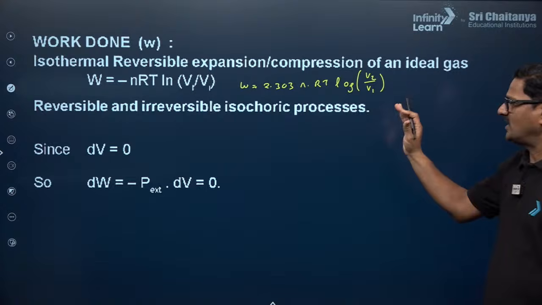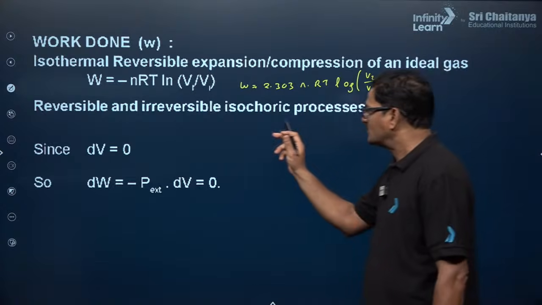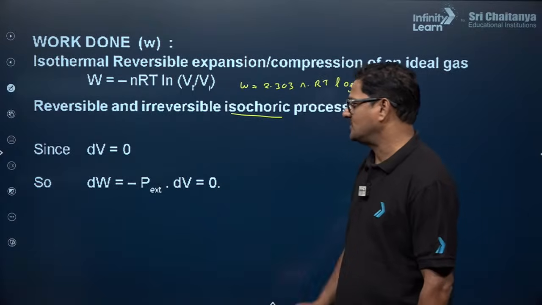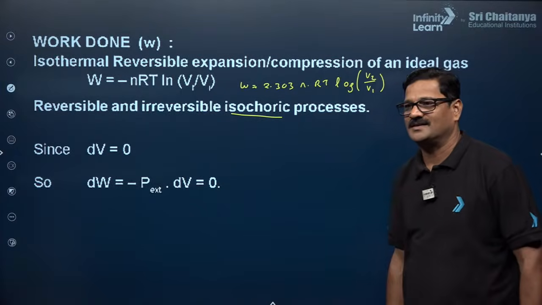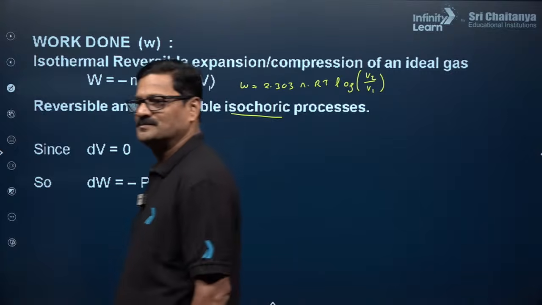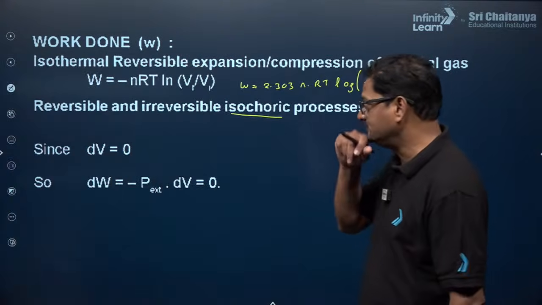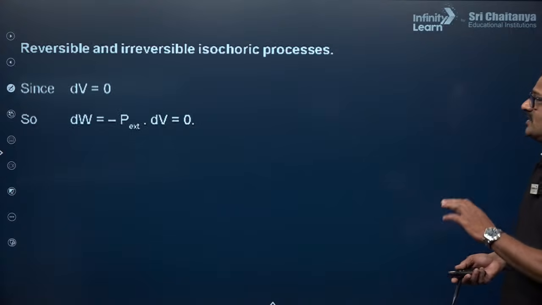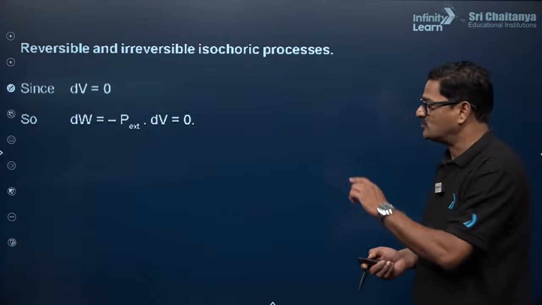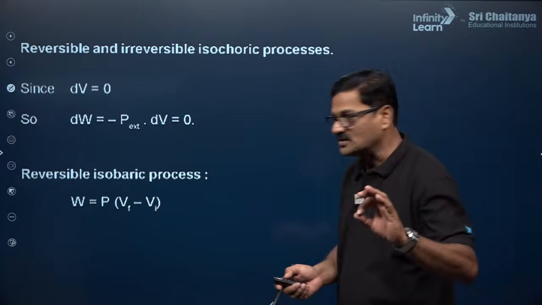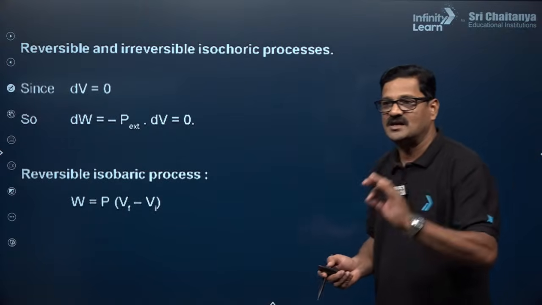Reversible and irreversible isochoric process. For an isochoric process, dV is equal to 0, so work done is going to be 0. Moving ahead, reversible and irreversible isochoric process, that's what I mentioned here. Reversible isobaric process, W is equal to P delta V.